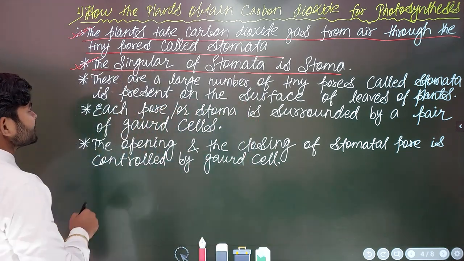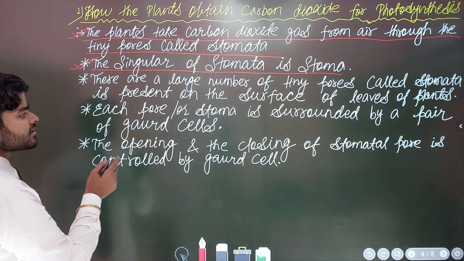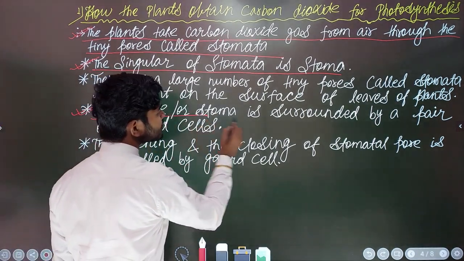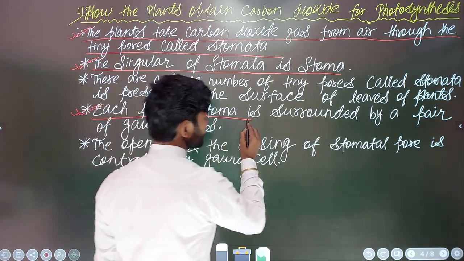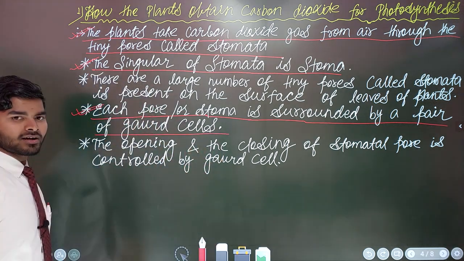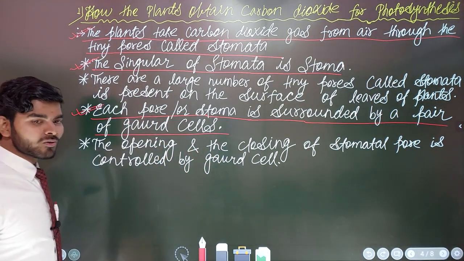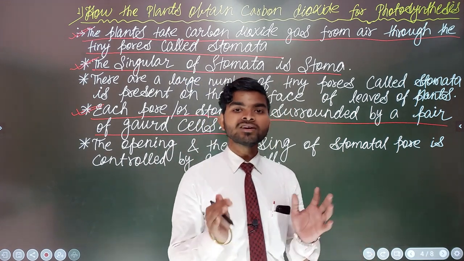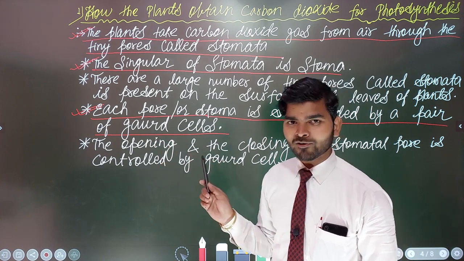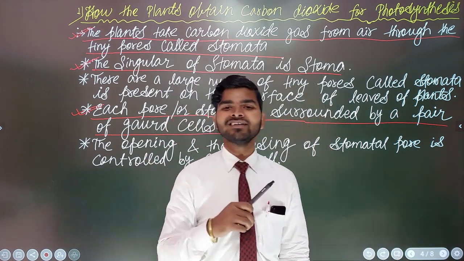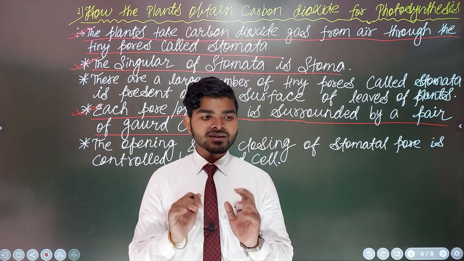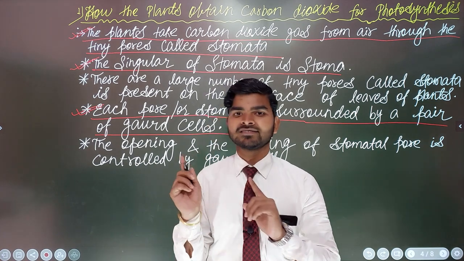Okay then, cool. Now the next point is important, and you must remember it. Each pore of a stoma, that means a stomata, is surrounded by a pair of guard cells. A stomata is not alone, but is surrounded by guard cells. Some people think, what are you saying, guard cell? Yes, but not a security guard, it's a guard cell. We want to know how a guard cell looks like. Okay, I will show you the figure, but let me explain some ideas about this guard cell first.